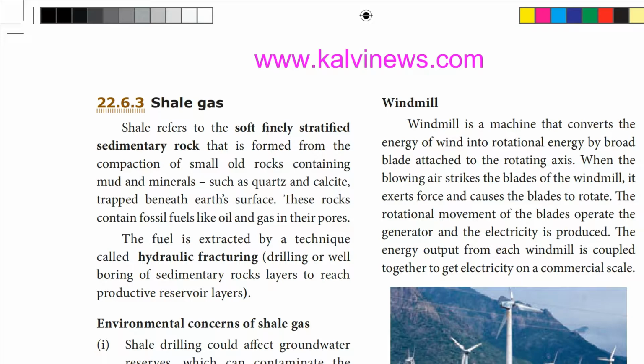This natural gas is trapped inside the earth's surface. This sedimentary rock contains fossil fuels like oil and gas in its pores, and this fuel is extracted by a technique called hydraulic fracturing, that is, by drilling and boring the sedimentary rock layers to reach the fuel produced inside the rocks.